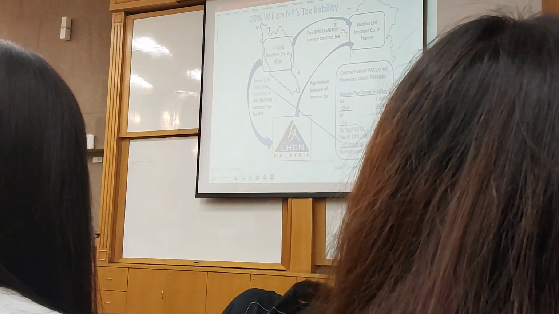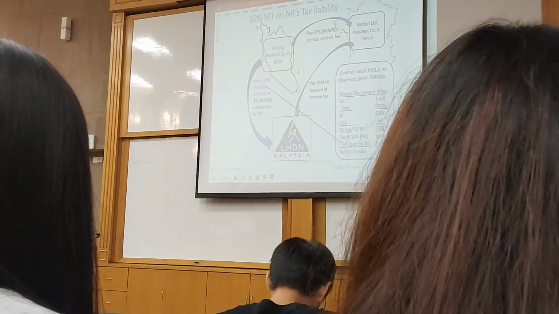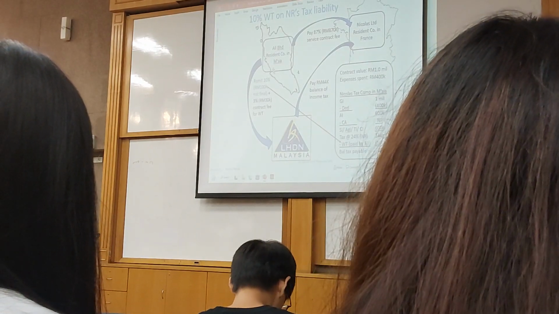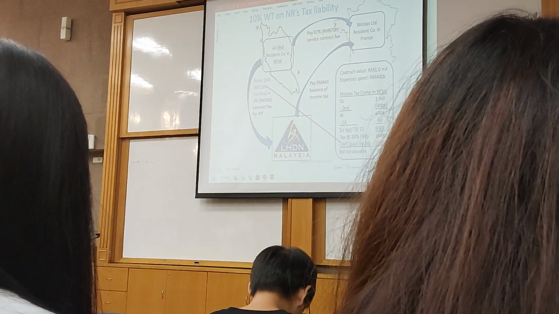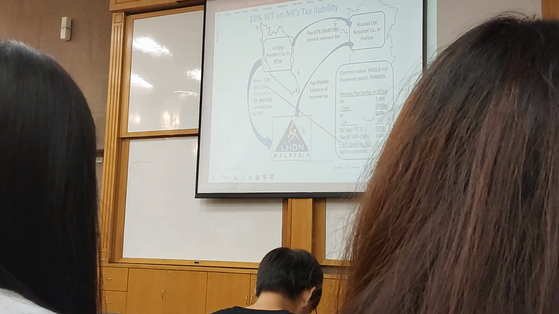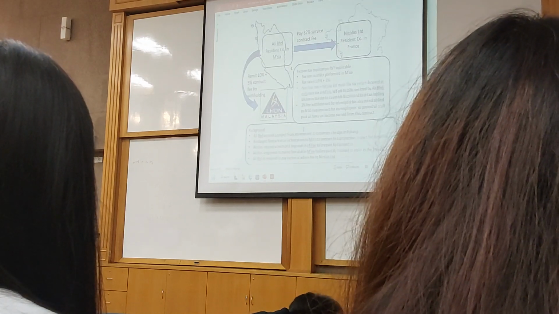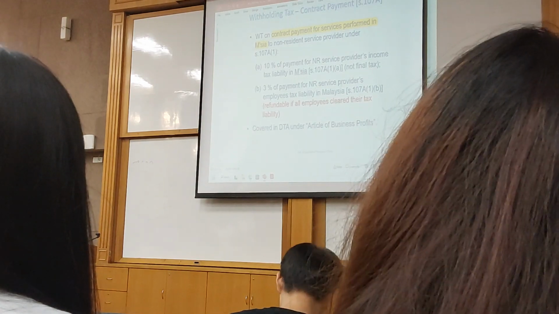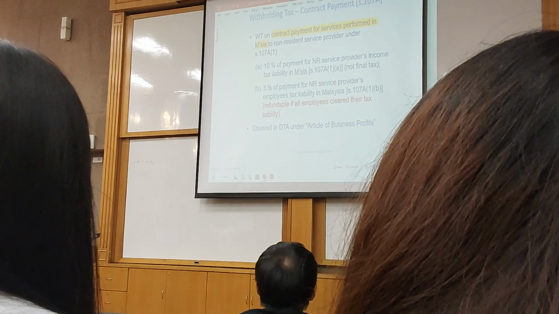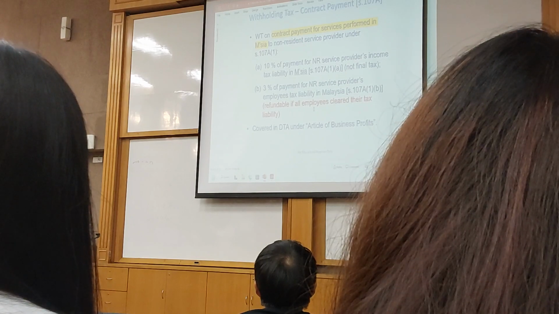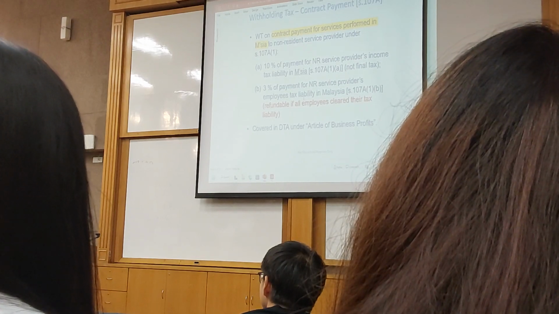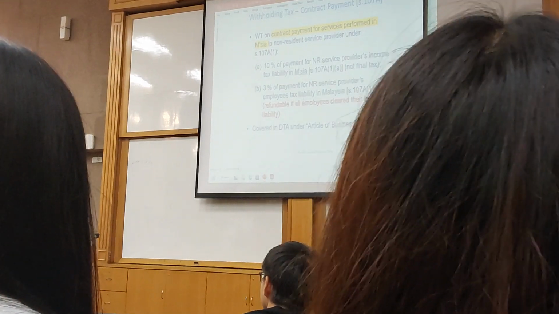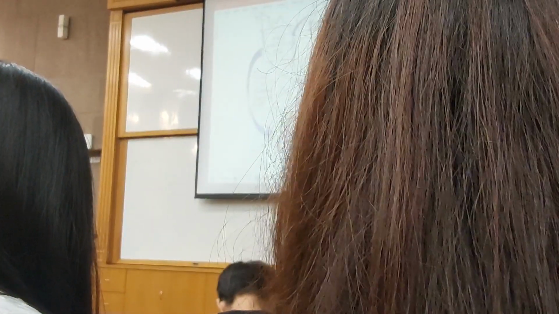Now let's look at the 3%. Where on earth is the 3%? Because apparently Ali Ibrahim also helped Nicholas to pay another 30,000, right? So how come Nicholas still has to top up 44,000? Very simple. If you look at this item here, this 3% is 3% of payment for non-resident service providers here, employees' tax liability in Malaysia. What does that mean? Meaning to say that this is some kind of a deposit, some kind of a security fund. Okay, now let's move on to the second slide here.